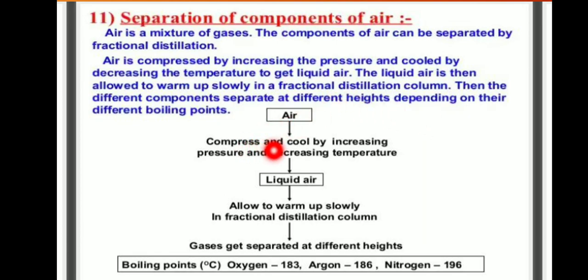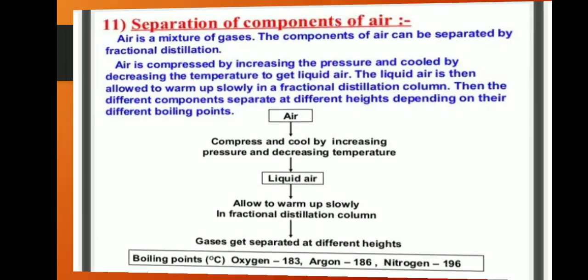Air is compressed and cooled by increasing pressure and decreasing temperature. Liquid air is allowed to warm up slowly in a fractional distillation column. Gases get separated at different heights.